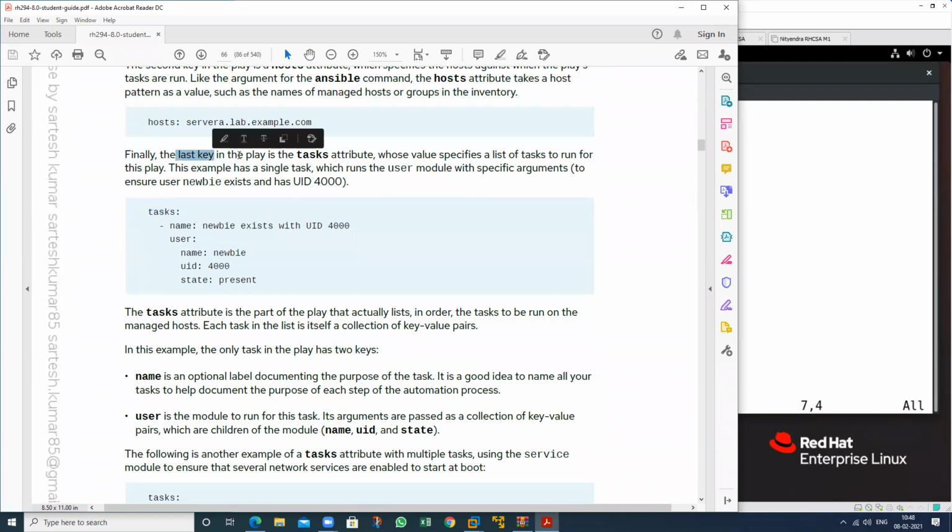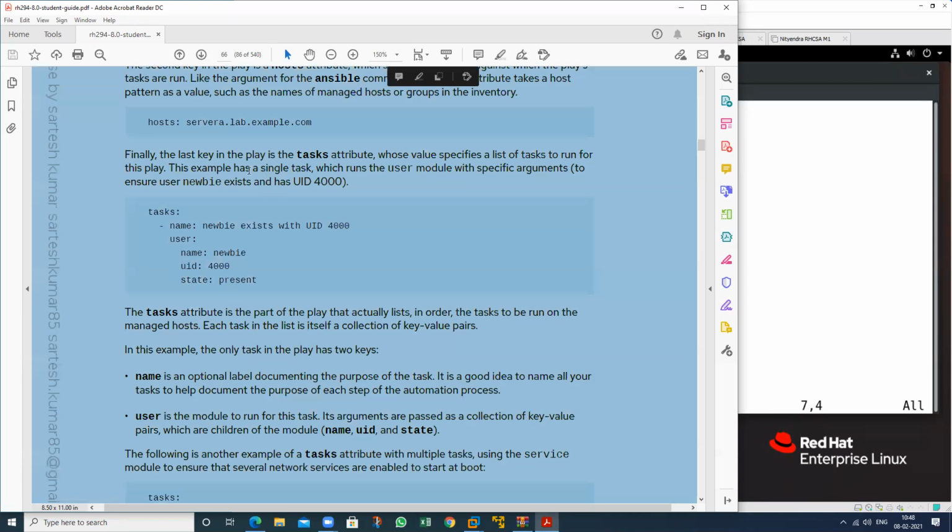And the third one, that is the final, the last key, is known as the task attribute. What type of task do you want to define? Suppose you want to create a user, delete a user, create a file, create a directory, or install a package; you can define all the tasks here. The value specifies a list of tasks to run for this play.